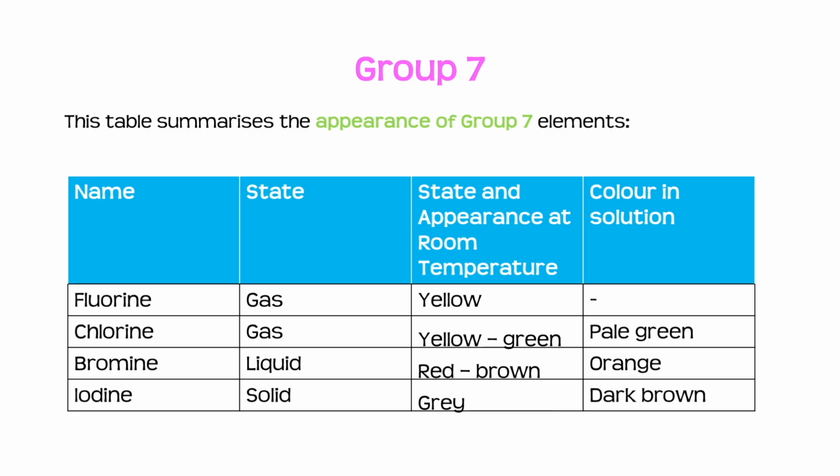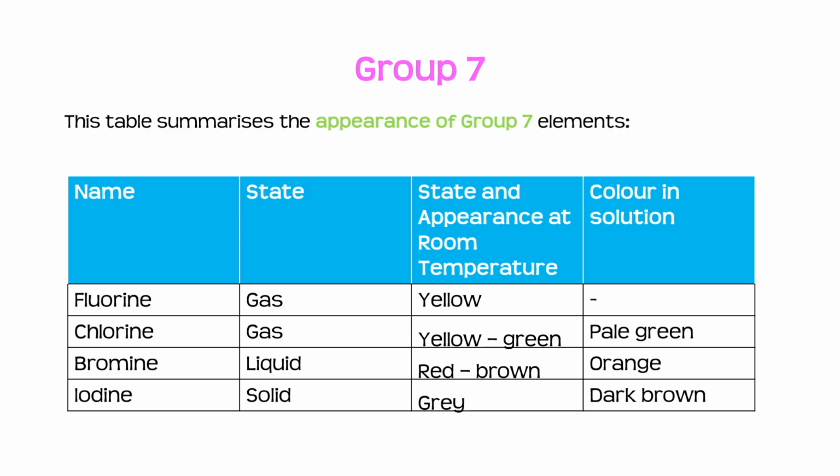We need to know that at room temperature, fluorine is a gas that is yellow in colour. We need to know that chlorine, at room temperature again, is a yellow-green gas. However, if we were to dissolve chlorine in water, it would appear a pale green solution.